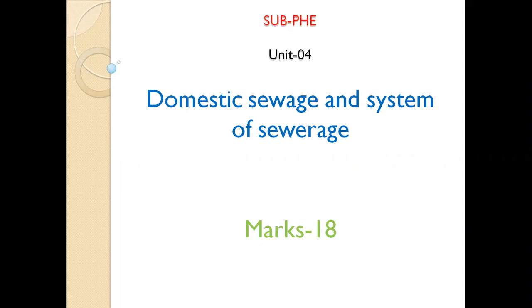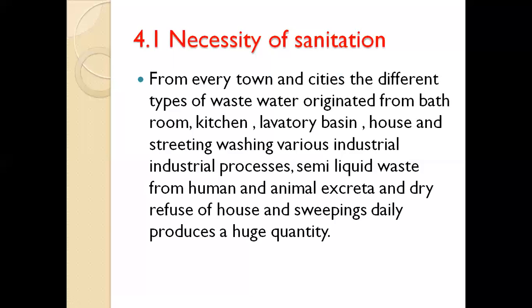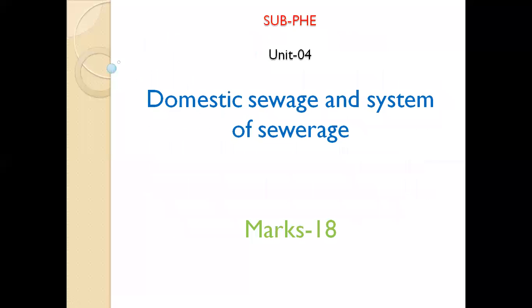In this lecture, we are going to start unit number 4 of Public Health Engineering. Unit number 4 comes with the title Domestic Sewage and System of Sewerage, and this unit carries 18 marks. In the last lecture, we finished unit number 3 of Public Health Engineering, and in today's lecture, we are going to discuss the new unit, unit number 4. And what is the title of unit number 4? It is Domestic Sewage and System of Sewerage.